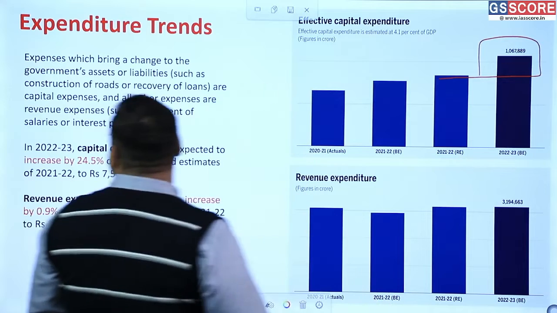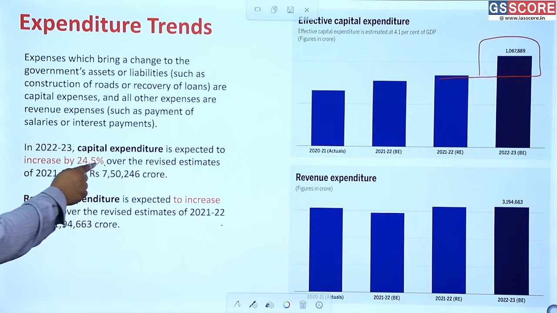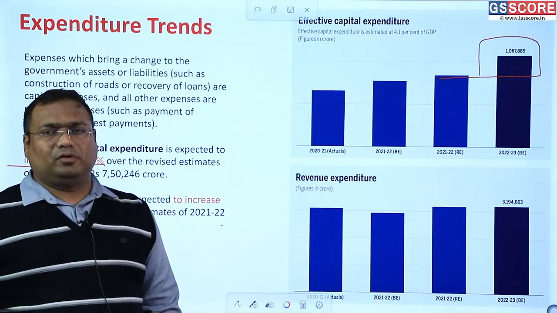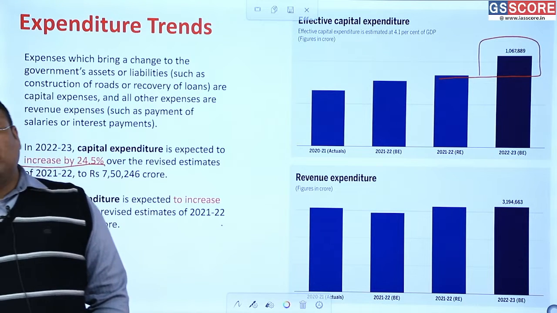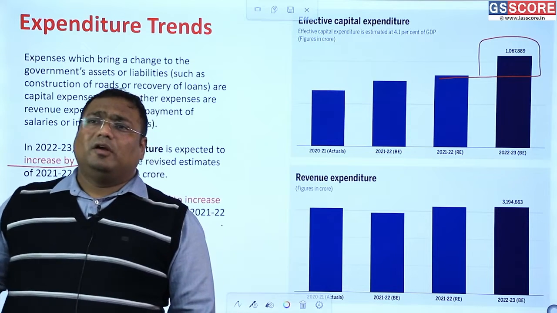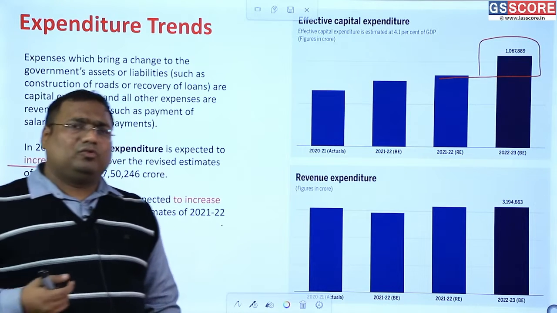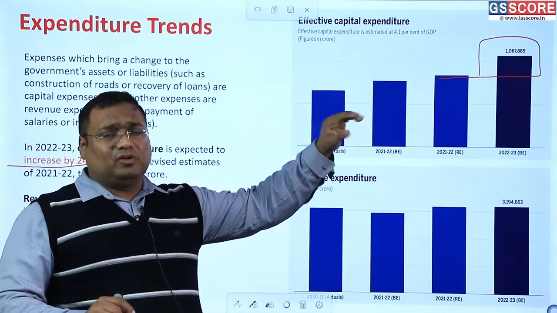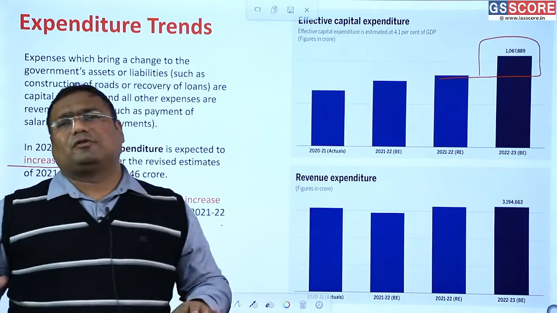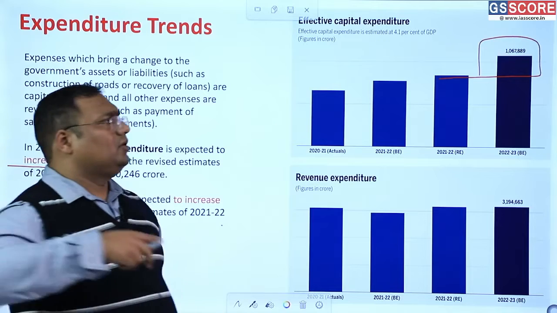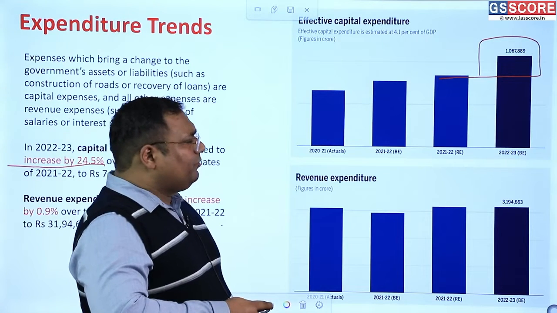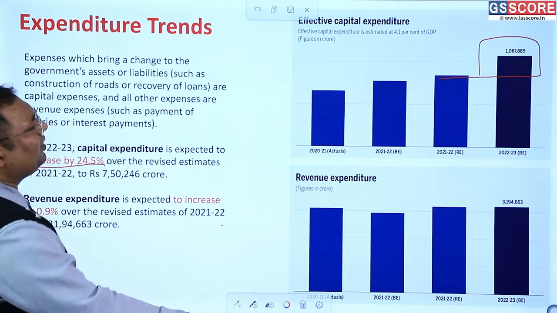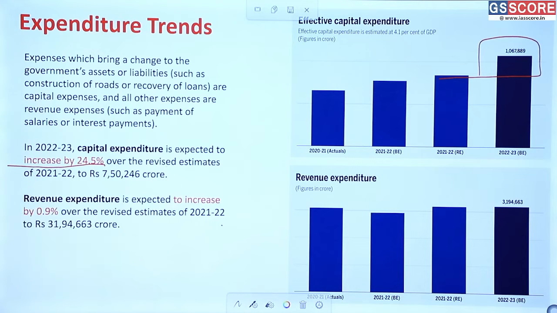Okay. The capital expenditure has increased by 24.5%, by almost a quarter compared to last year. And the capital expenditure is basically spent on infrastructure, education, health. And since we have seen education, health have not increased that much, a lot of it is actually spent on infrastructure here. And I will discuss more on infrastructure also, in what sense are we spending it. But this is a very good sign.